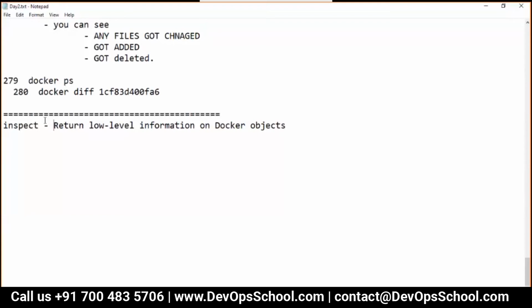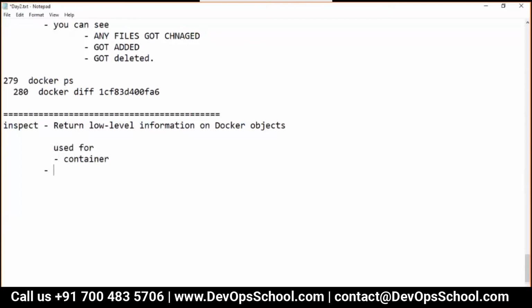Because even though if you don't understand the output, if you read it later, once you understand, you can correlate. Okay, so yes, inspect command can be used for many things. Here it stated docker object, right? Actually docker object means container.